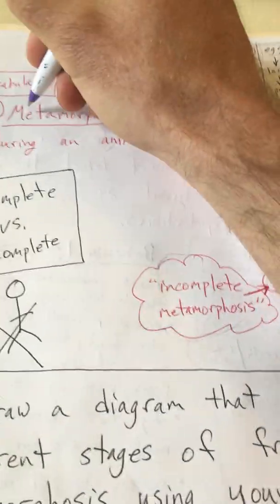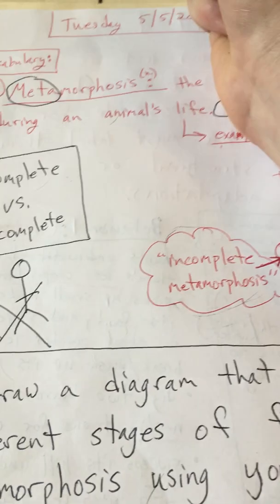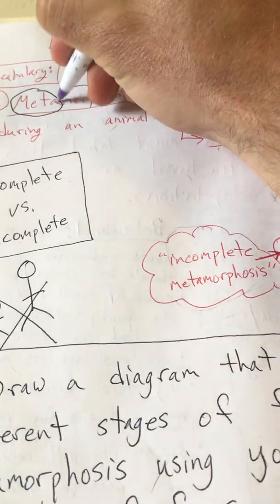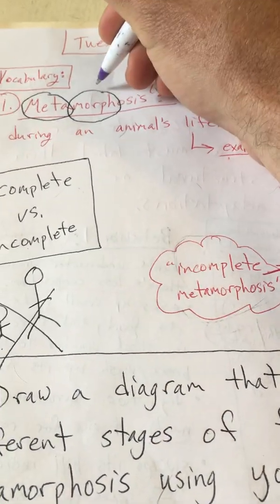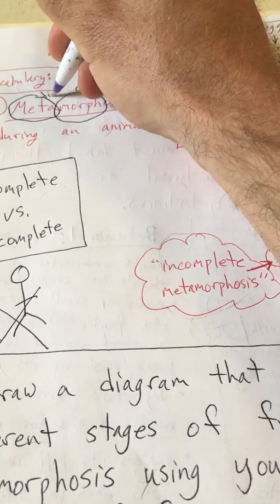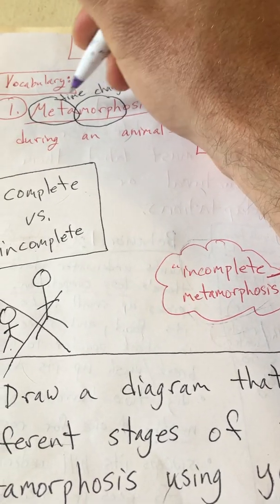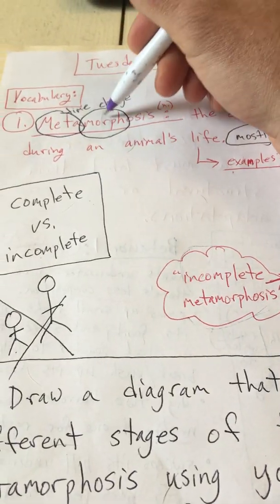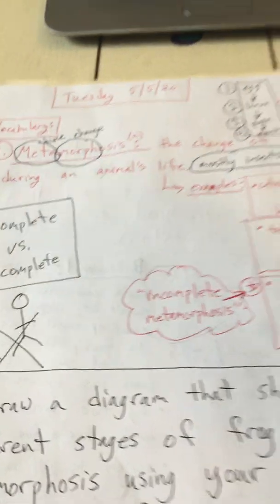And just like metamorphic rocks, meta means time. Morph, just like Pokemon morph from one to another, morph means to change. So meta is time and morph is change. So metamorphosis is when an animal changes over time.